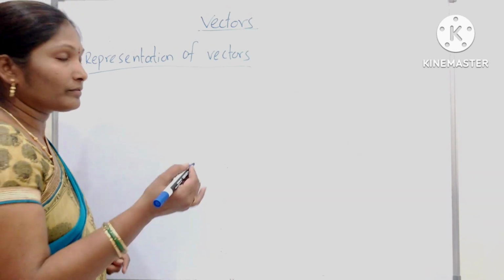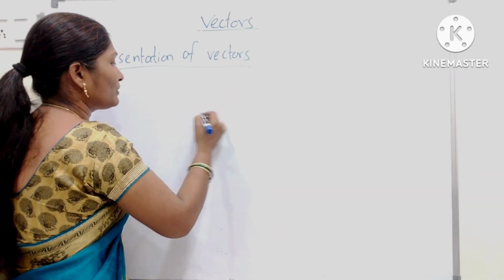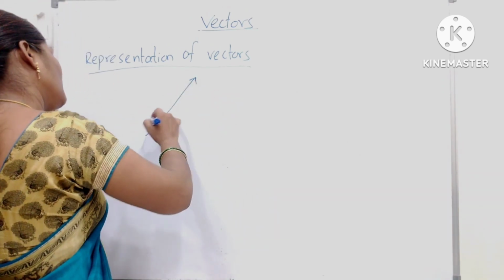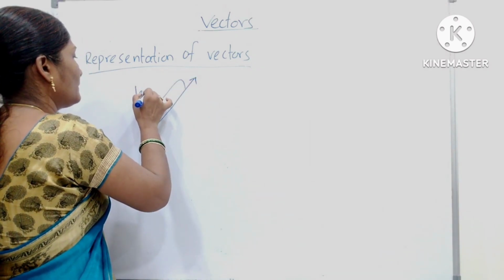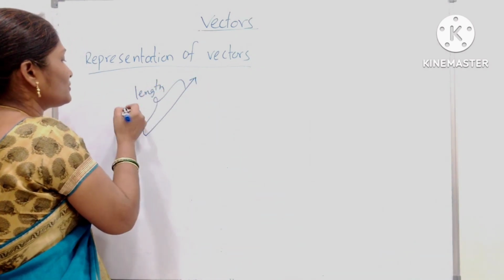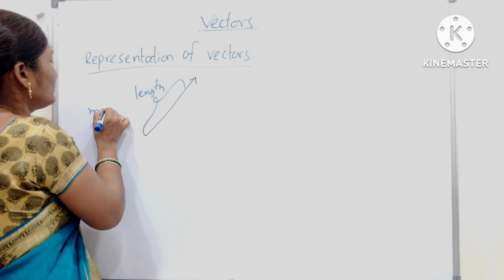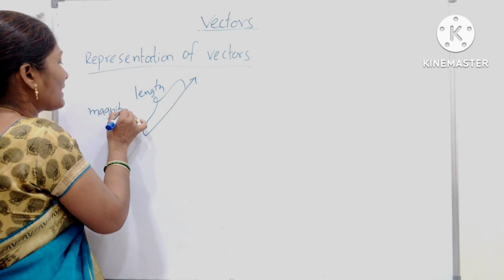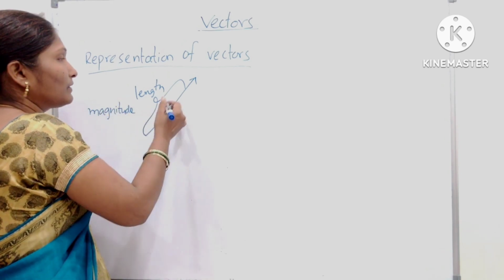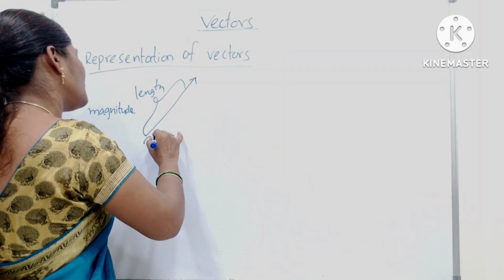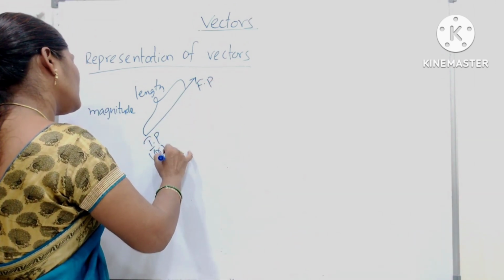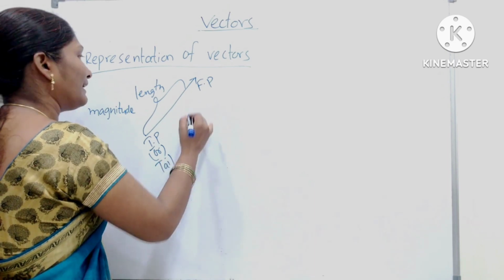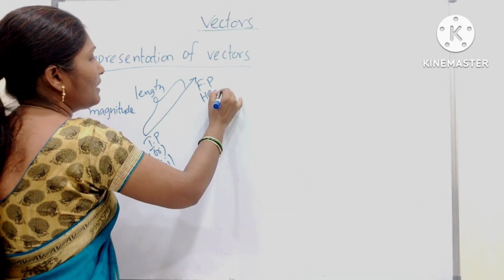Symbolic representation. One vector is this one; this is length. Length is nothing but it shows the magnitude. What is this one? This is the magnitude. And this one is the initial point. This one is the final point. Or this is also called tail. This is also called head.